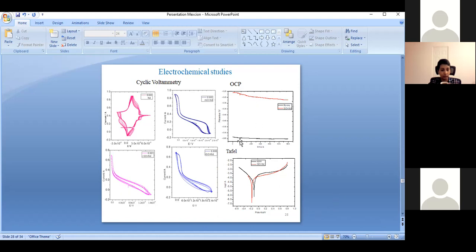Here is the OCP. Epoxy is showing the lower values. Neodymium decorated graphene oxide is showing a high OCP value. From the OCP we confirm the corrosion potential value is high and the corrosion current is reduced, because there is surface modification in the neodymium decorated graphene oxide sheets.